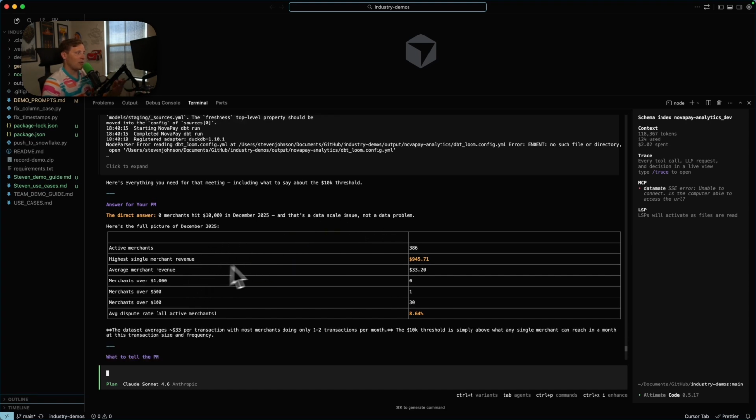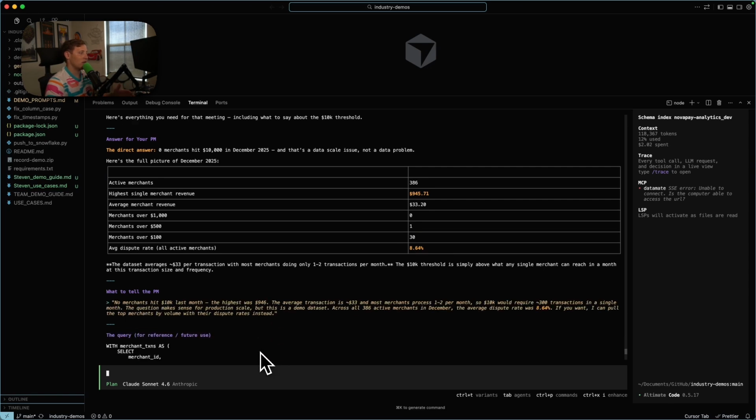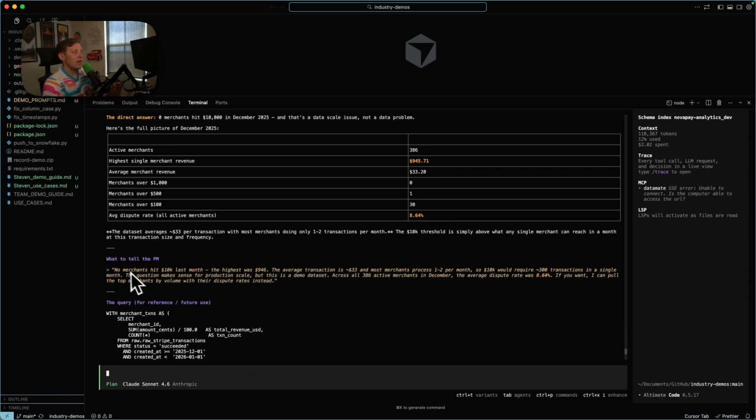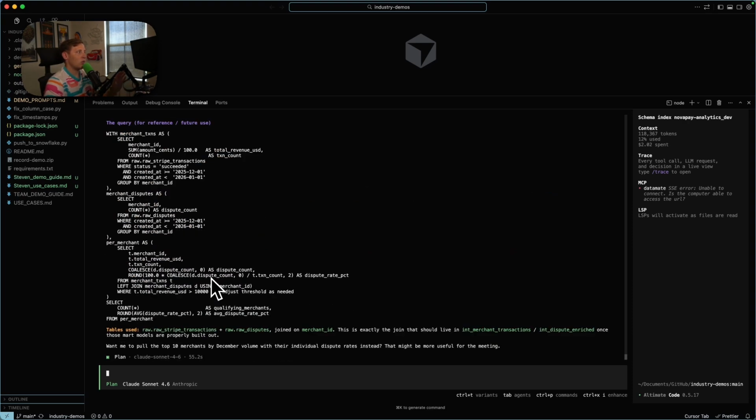Here's the full picture. We have 386 active merchants. The highest single merchant revenue is $945. Average merchant revenue is $33. We have 0 merchants over 1,000, 1 merchant over 500, and 30 merchants over 100. And the average dispute rate is 8.64%. It says the data set averages $33 per transaction, with most merchants doing only 1 to 2 transactions per month. The 10K threshold is simply above what any single merchant can reach in a month at this transaction size and frequency. So it gives us a statement for what we should tell the merchant, and then it gives us the actual query and the tables that it used.